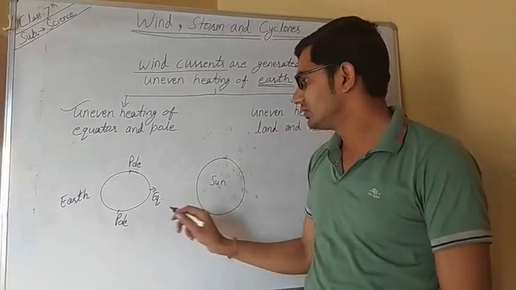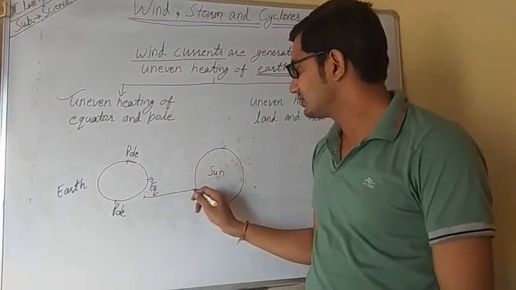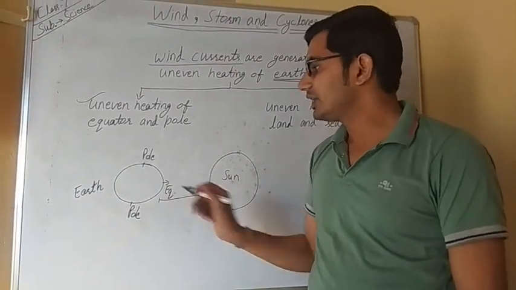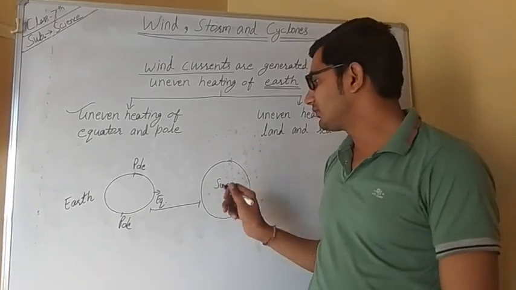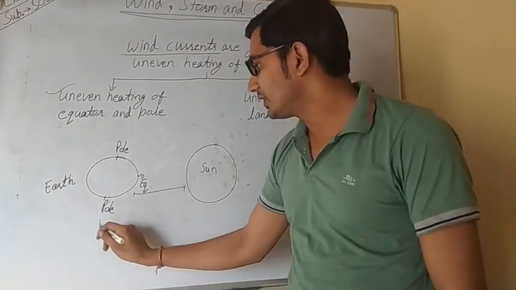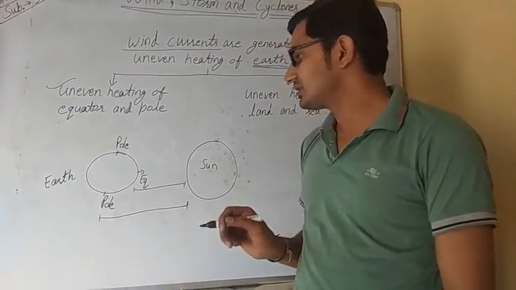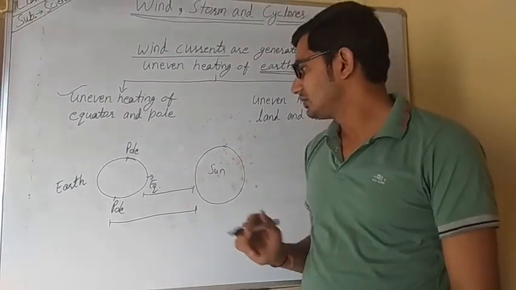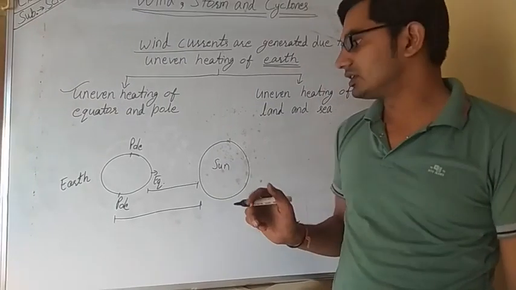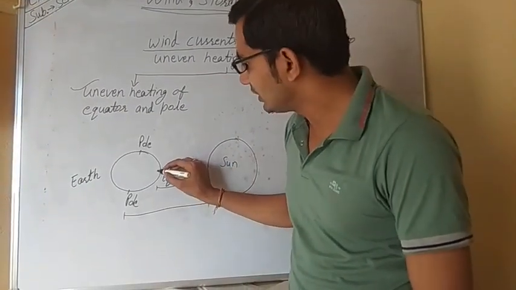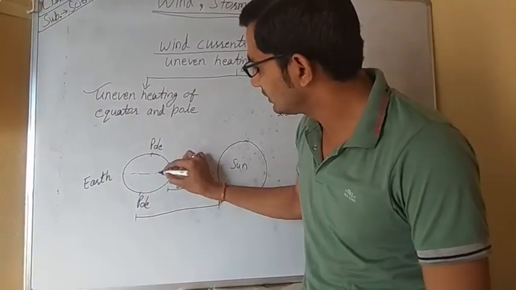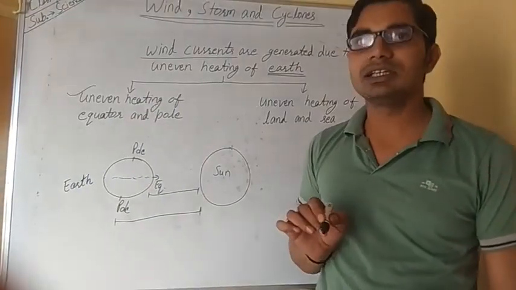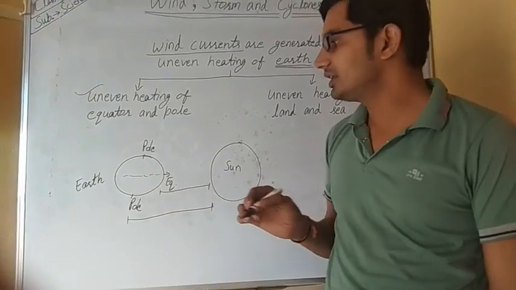This is our earth, this is the sun, this is the equator region, and these are the polar regions. Due to less distance from the sun, the equator gets maximum heat from the sun, and the polar regions, due to the large distance, get minimum heat from the sun.